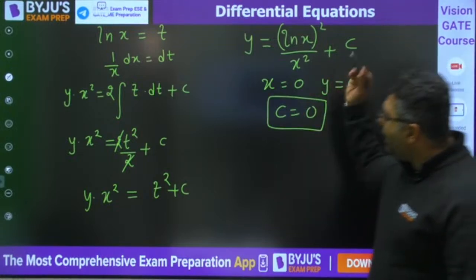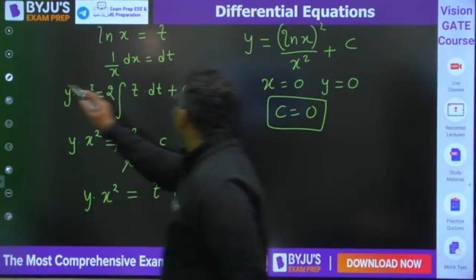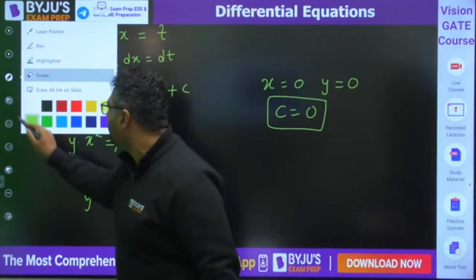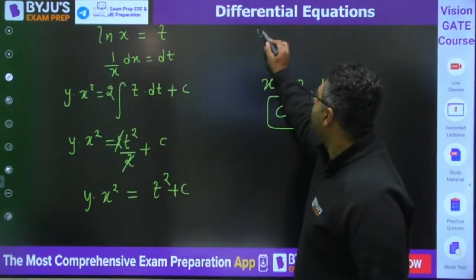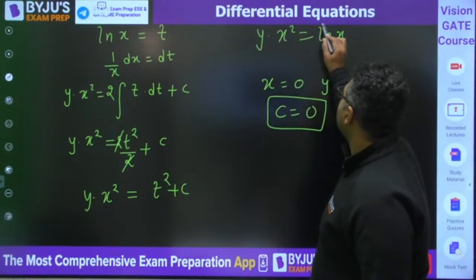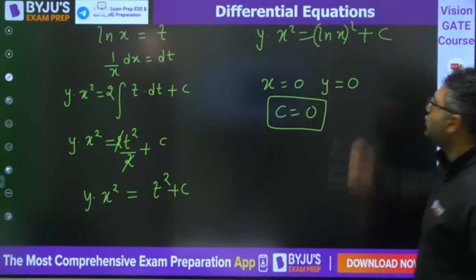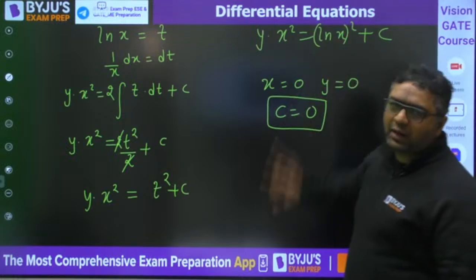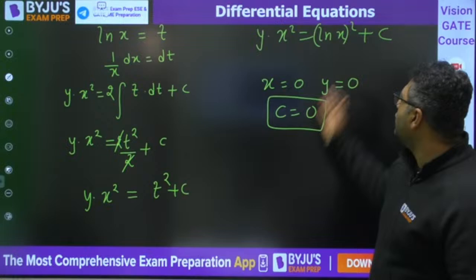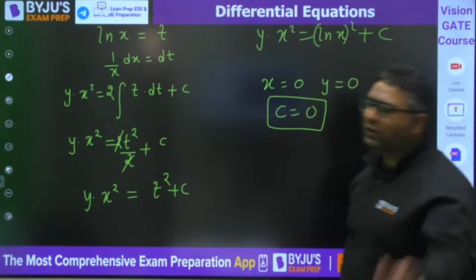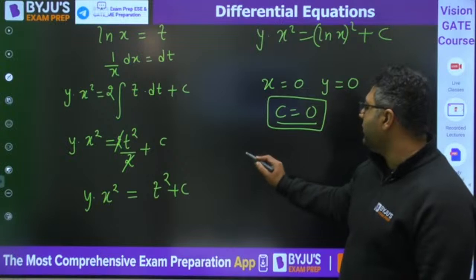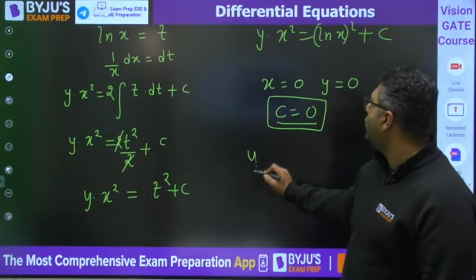Okay, you can also think of it like this if you are having problem with limits, because here we have not done calculus yet. Y into x square is equal to ln x whole square plus c. When you put x equal to 0, y equal to 0, the format will be coming, and c would be coming out to be 0.